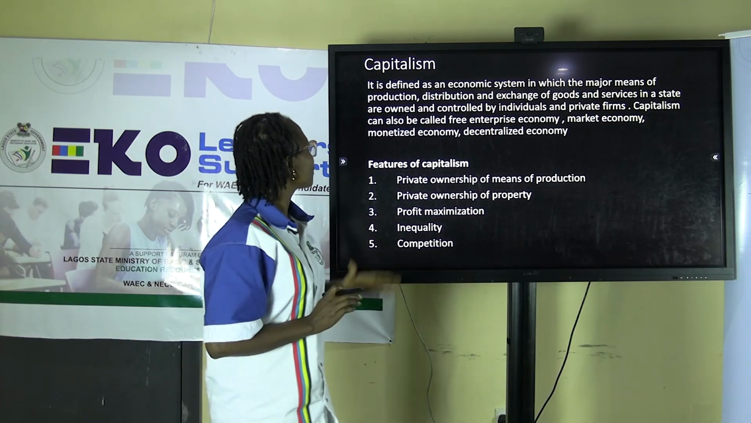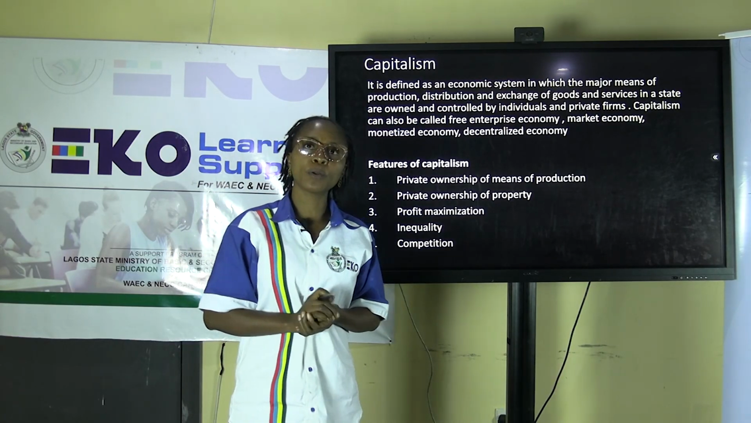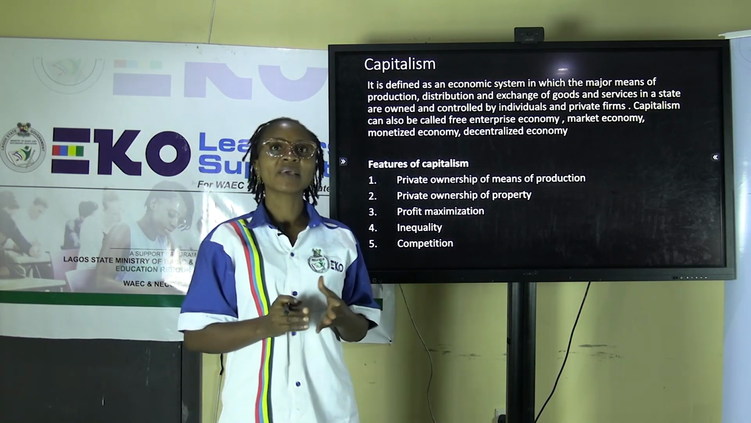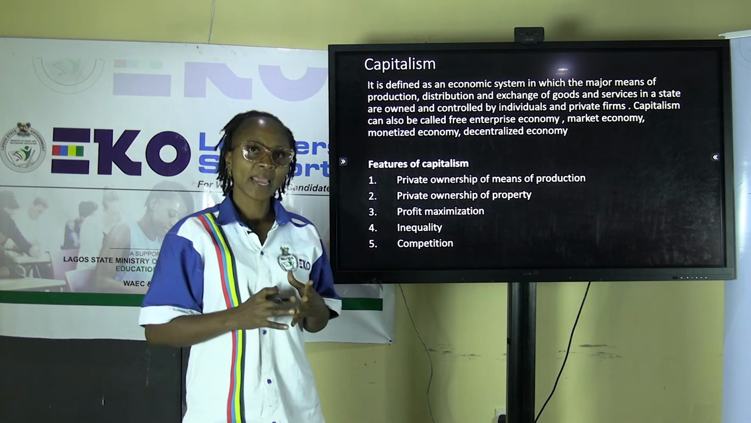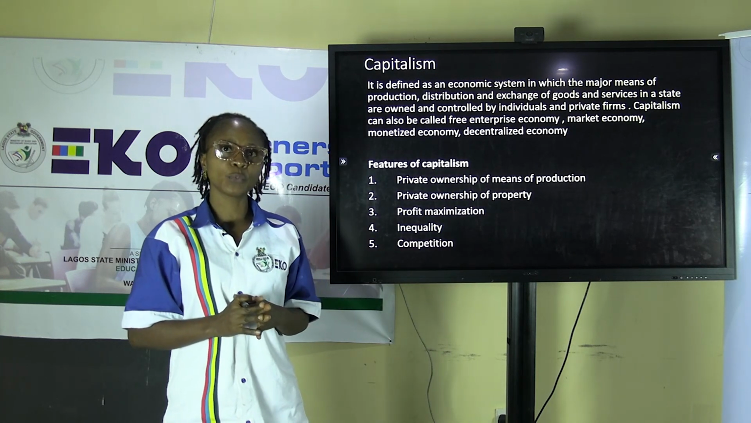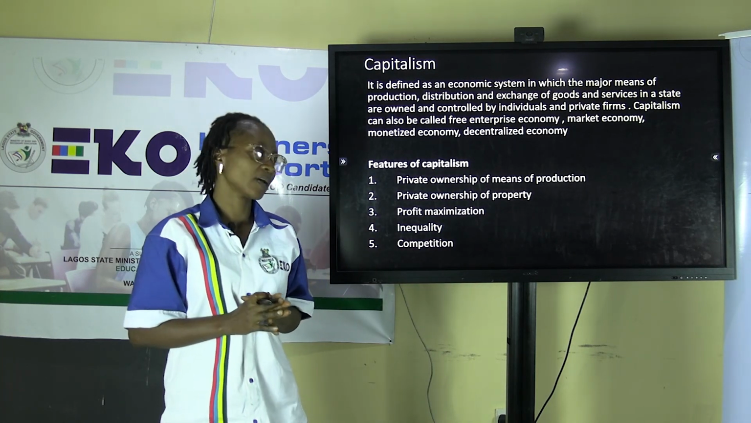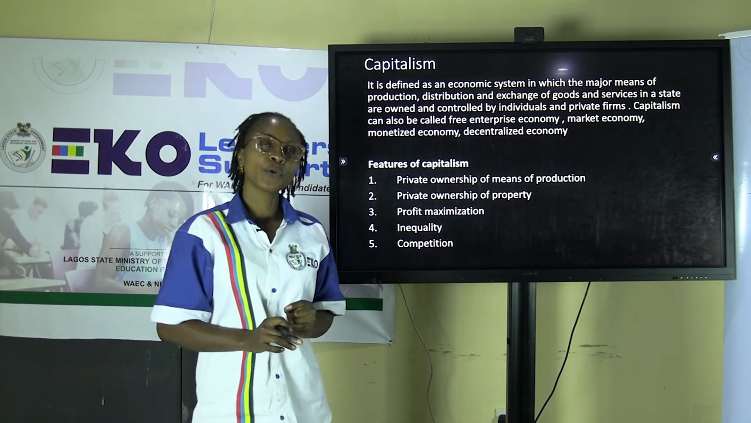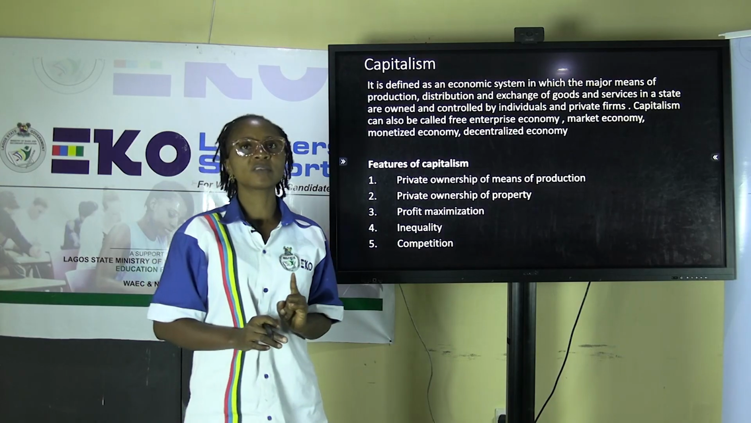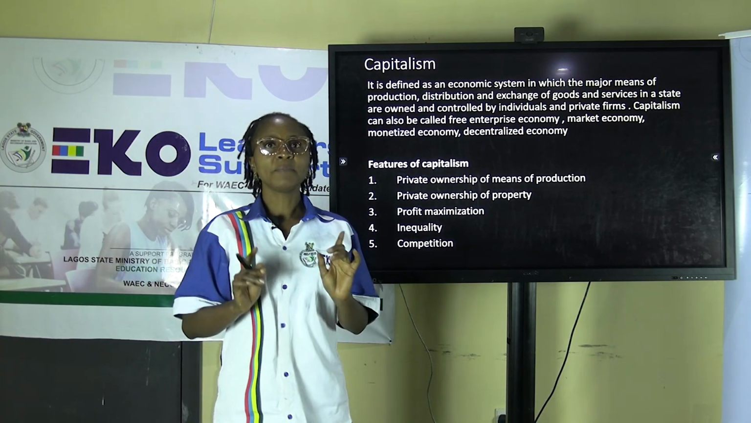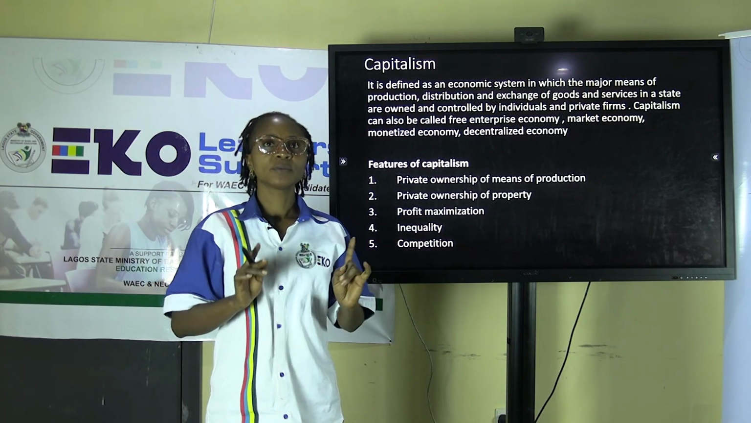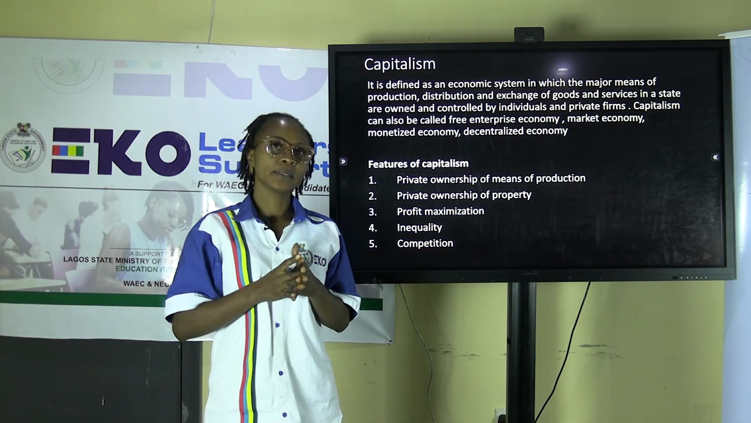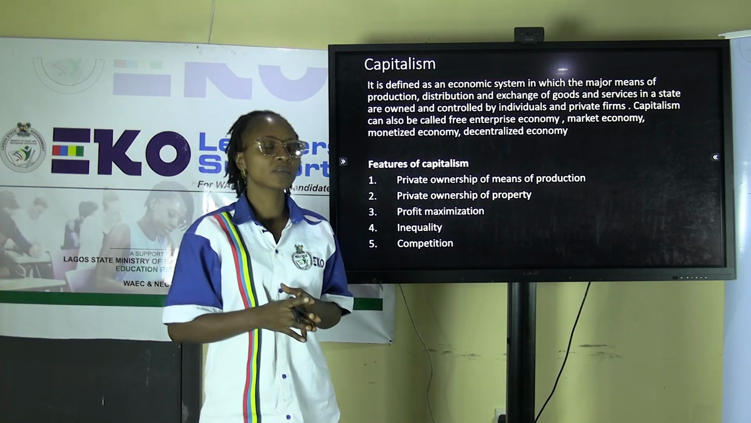Now, when we talk about capitalism, it can also be called market economy, decentralized economy, monetized economy. They are all referring to the same thing which we refer to as capitalism. Don't forget, capitalist system of economy is the type of economic system whereby the means of production, distribution, and exchange is being taken over by the individuals or private individuals.